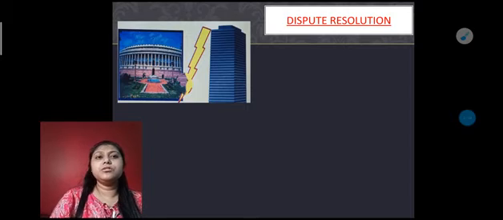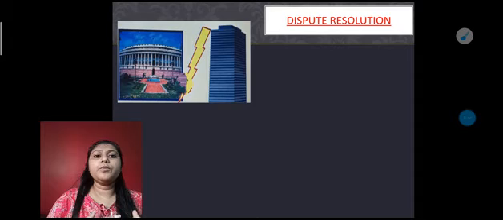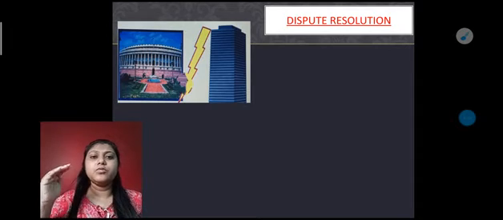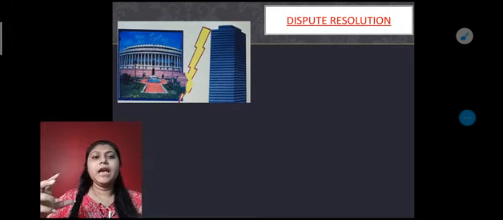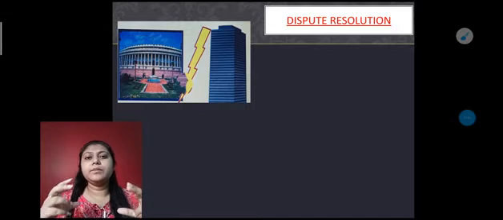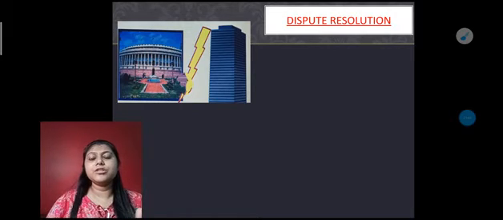The first one is judiciary dispute resolution. From the picture, I hope you get a clear idea that there is the parliament or the government on one side, and the public or the citizens on the other. So there are clashes between them.